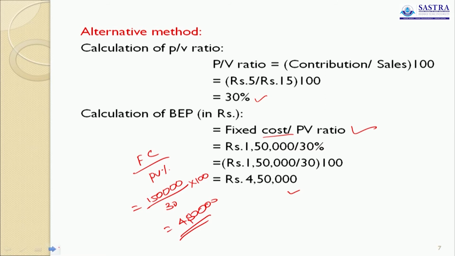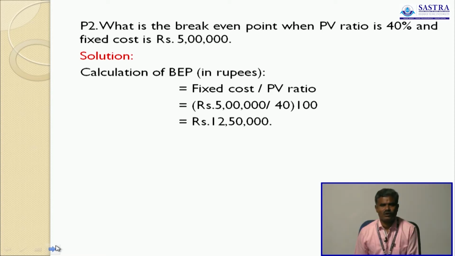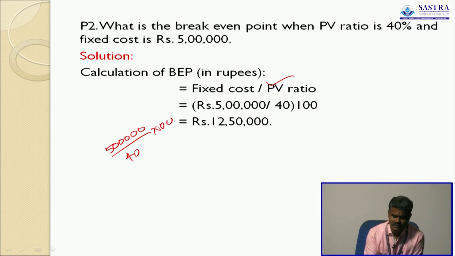Now I shall move to the next problem. What is the break-even point when PV ratio is 40% and fixed cost is 5 lakh? Here they ask you to find out break-even point. Definitely here we are able to find it only in terms of rupee. So fixed cost by PV ratio. Fixed cost is 5 lakh. PV ratio is 40%, so 40 by 100. In the exam you have to write like this: 5 lakh into 100 by 40. So 12,50,000.